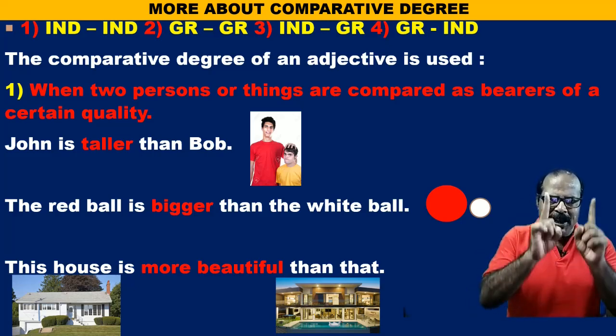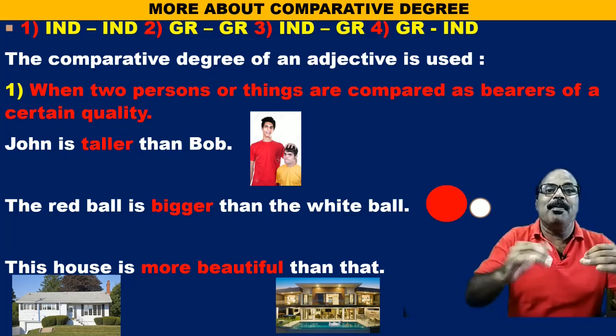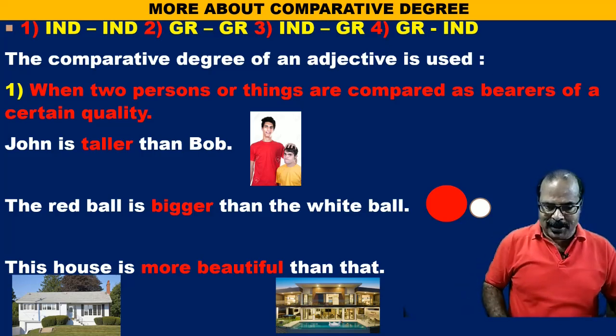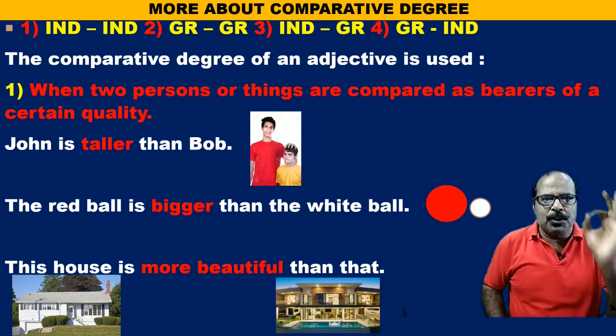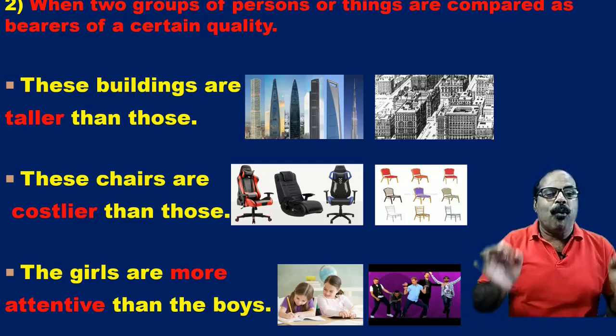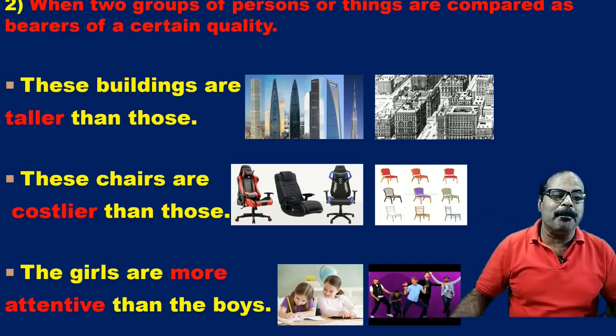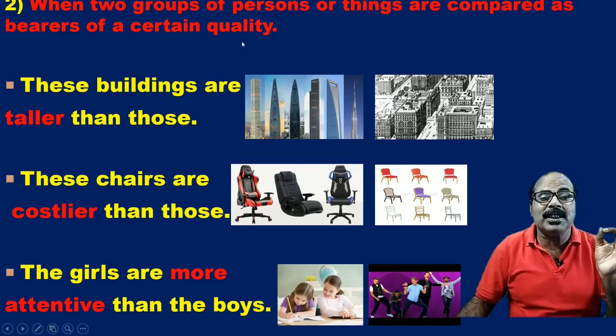So there must be a definite quality on which we make the comparison, between two persons or two things. Next one: when two groups of persons or things are compared as bearers of a certain quality.